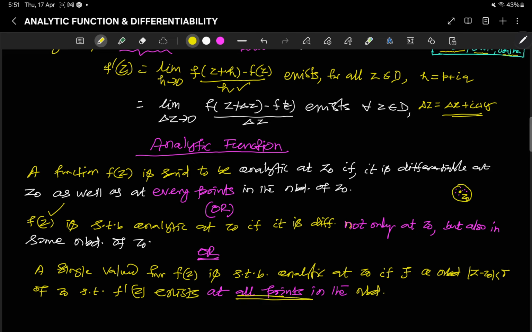So that means not only at z0 but also at every point in the neighborhood.